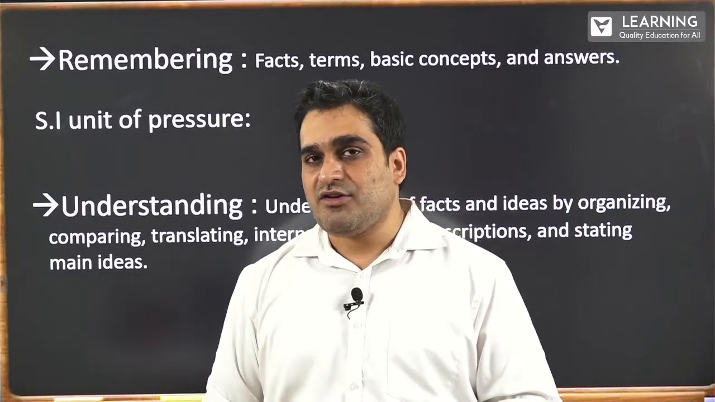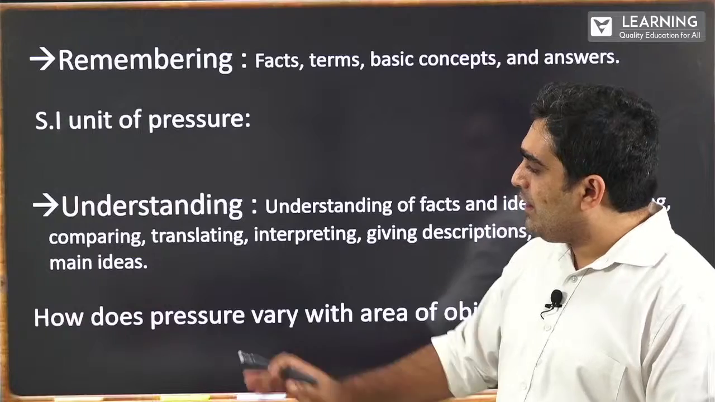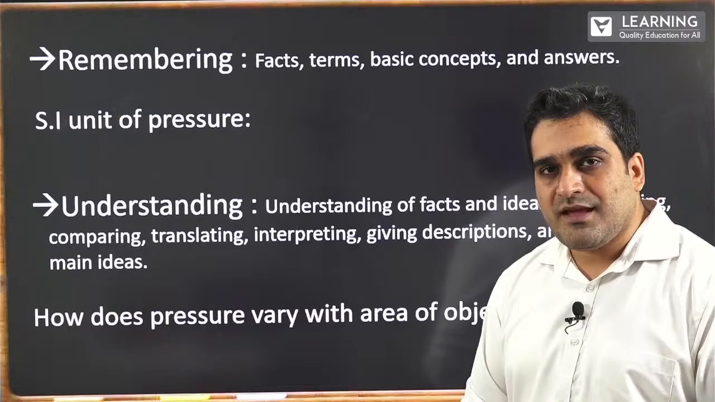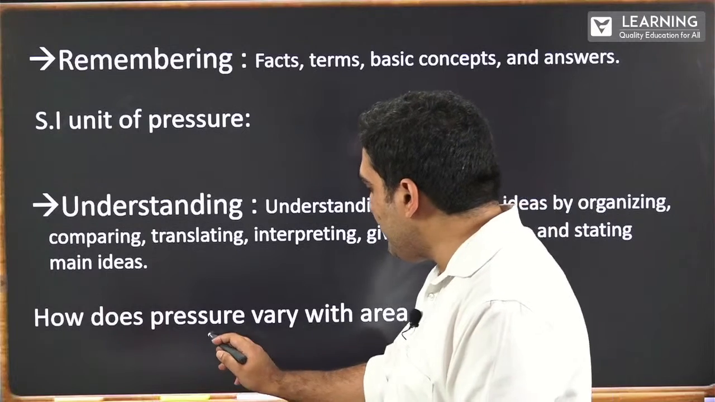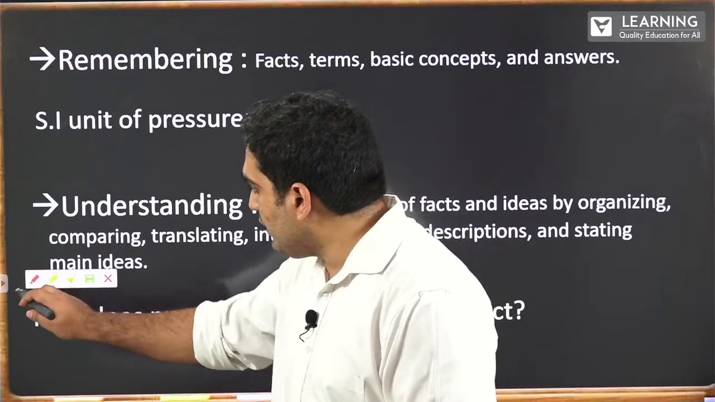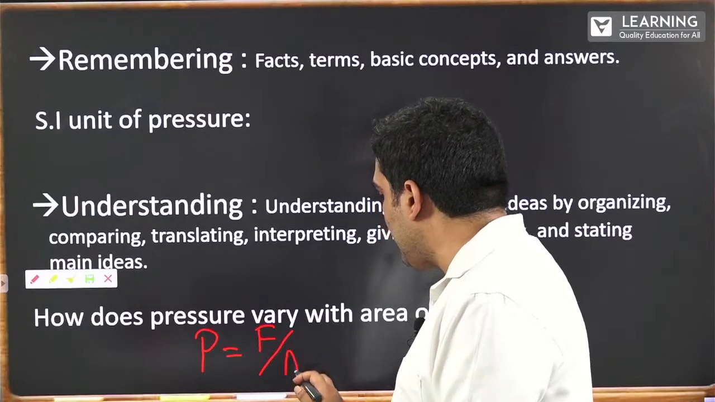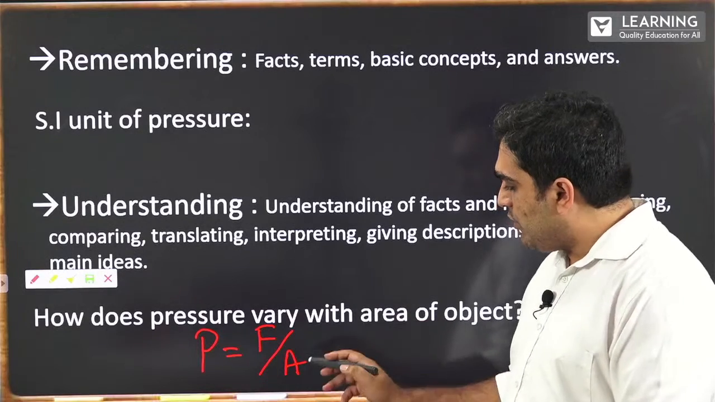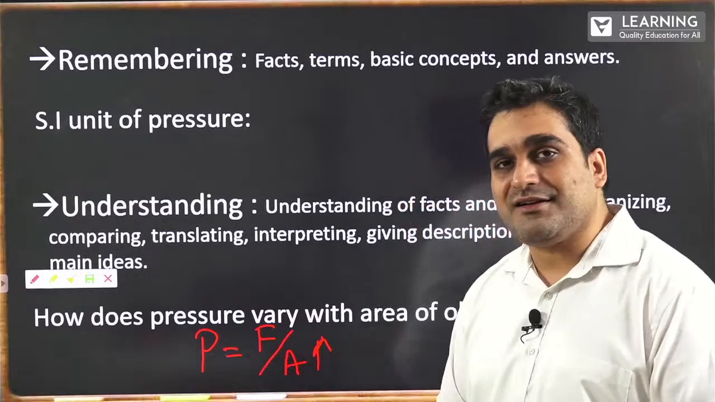So let's have a look at an example where an understanding question is asked. How does pressure vary with area of an object? Now that we know how to define pressure, which is force per unit area, you write P is equal to force per unit area. Now, how does this pressure vary with area of an object? What happens to pressure when area increases?